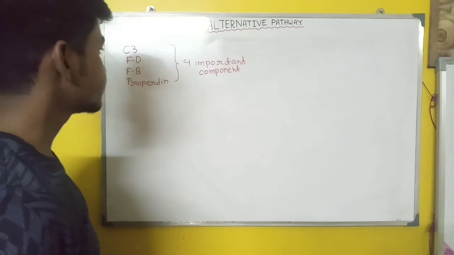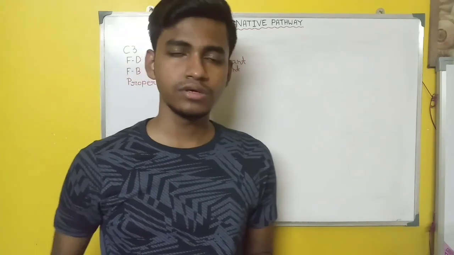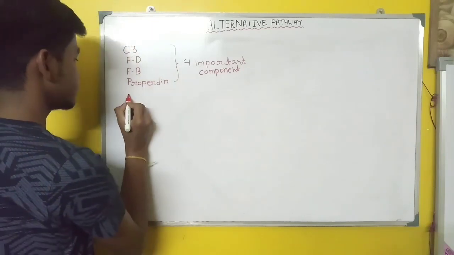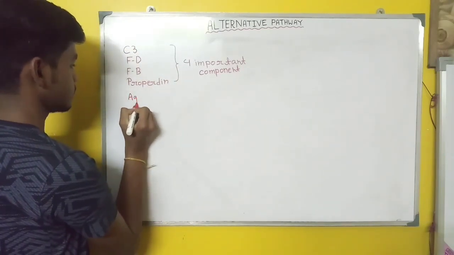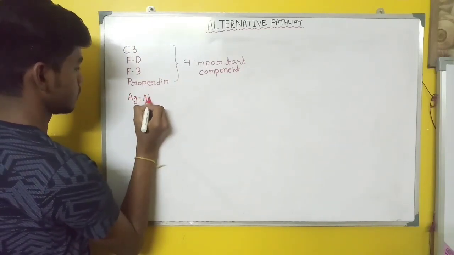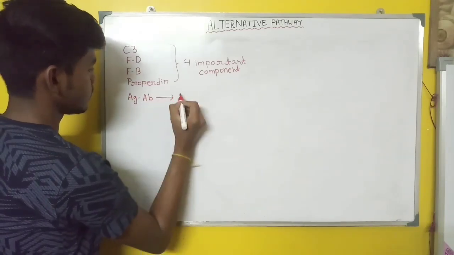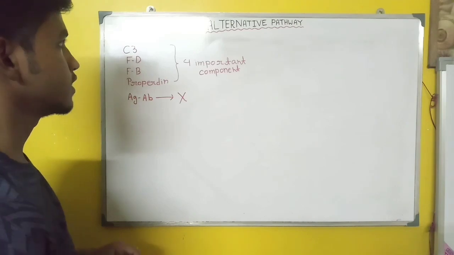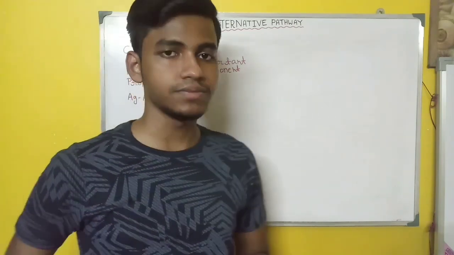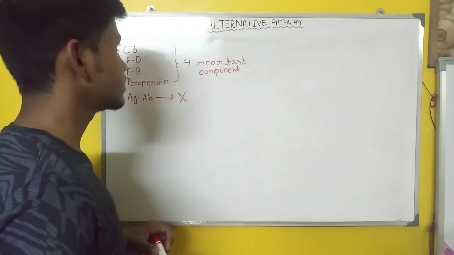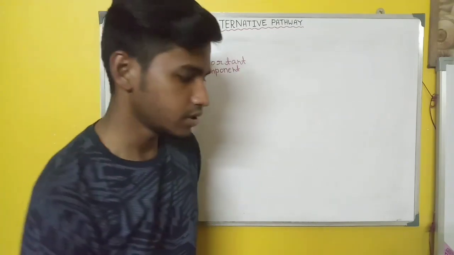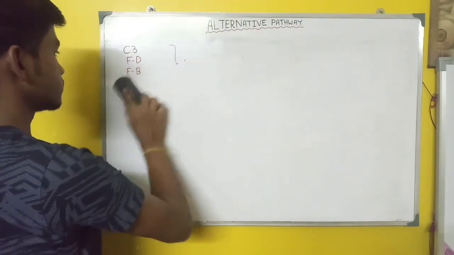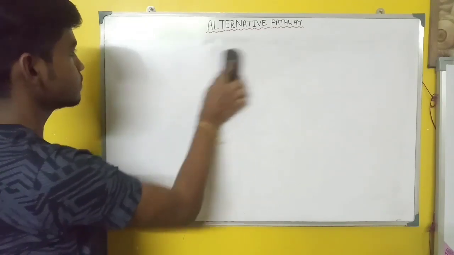So in the alternative pathway you now learn that the antigen-antibody complex does not need to form, because the alternative pathway is an antigen-antibody independent pathway. Now we'll talk about the process of the alternative pathway.